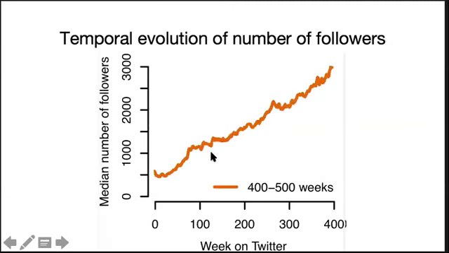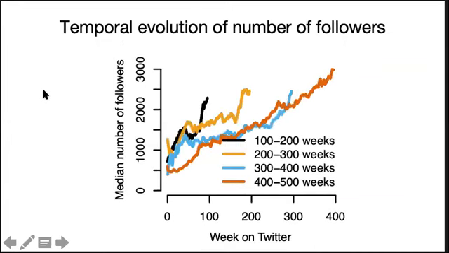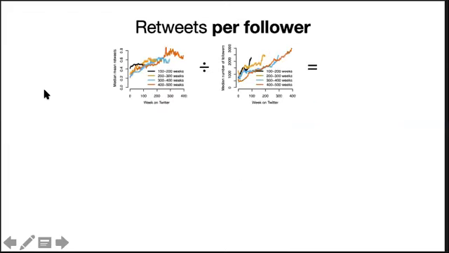Next, we look at the evolution of the number of followers. So here on the x-axis is the age. So 0 is when the user created their account. Y-axis is the number of followers. Again, this is as expected. The number of followers grows monotonically as the user gets older. Again, this is consistent across users of all age groups.